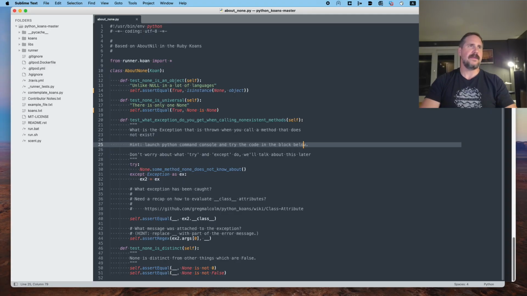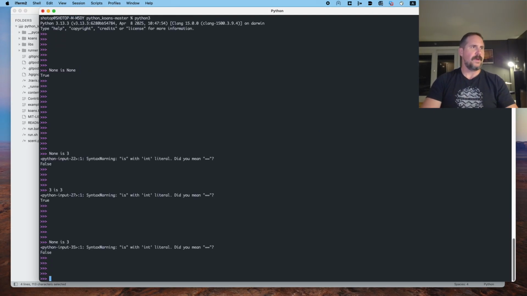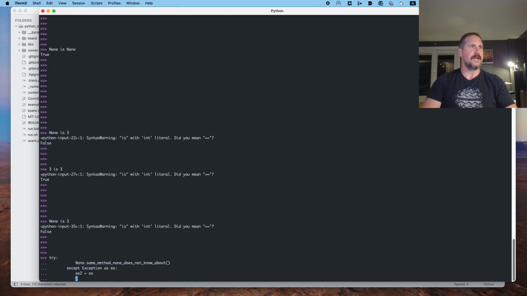Hint, launch Python command console and try the code block below. Don't worry about what try and except do. We'll talk about this later. Try none.some_method_none_does_not_know_about, except Exception as x, ex2 equals x. All right, well, let's do exactly what they say. So we go into our little console here. We'll paste that in and press enter.